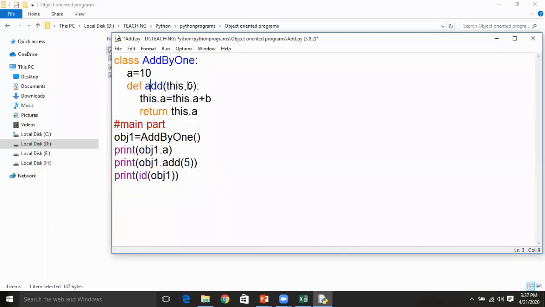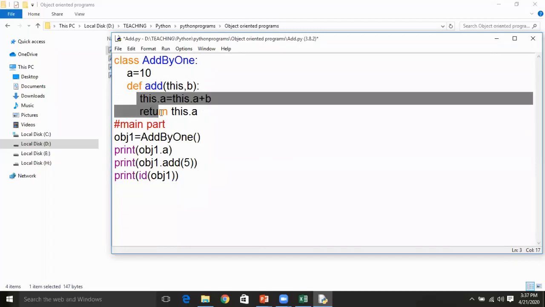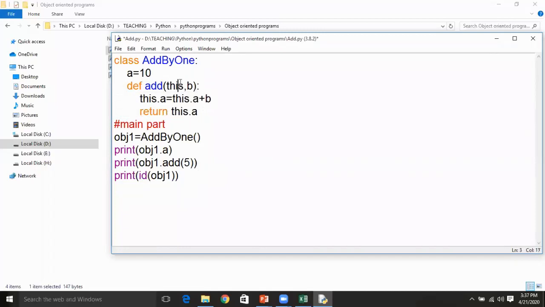So the scope of b is the definition of the function, while the scope of a is the entire class. This dot a is representing the class member a, and b is representing a local variable for the function add. So now addition takes place and the total is assigned to the variable a.